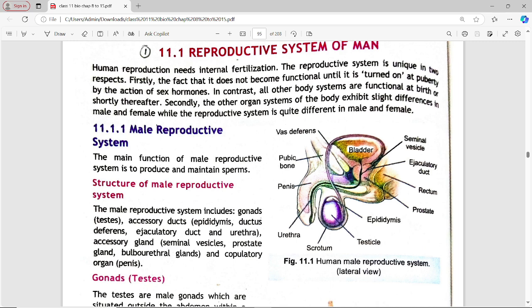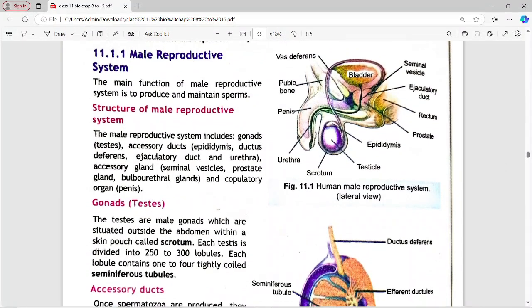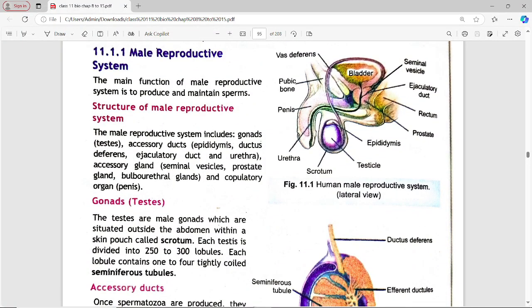So first of all हमारे पास है male reproductive system. The main function of male reproductive system is to produce and maintain sperms. Structure of male reproductive system. The male reproductive system includes gonads, accessory ducts, epididymis, ductus deferens, ejaculatory duct, and urethra. Accessory glands: seminal vesicles, prostate gland, bulbourethral glands.